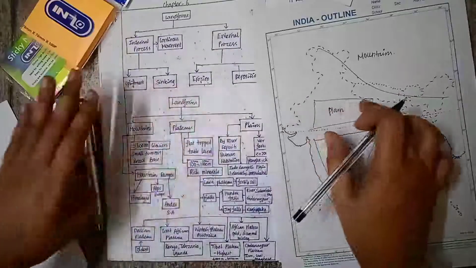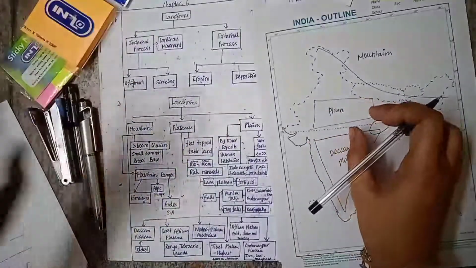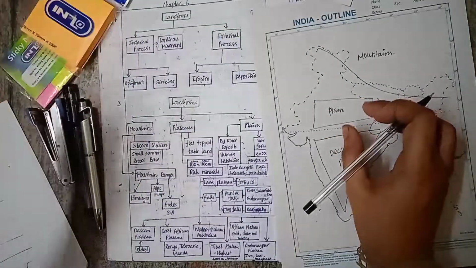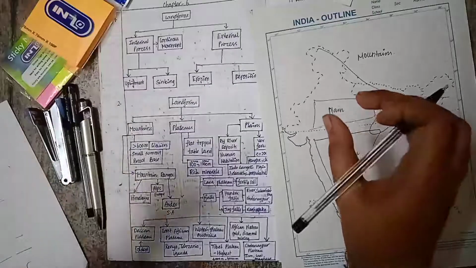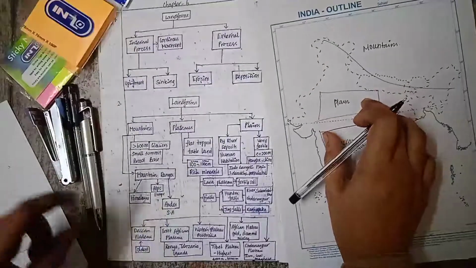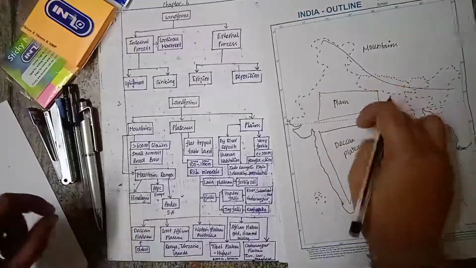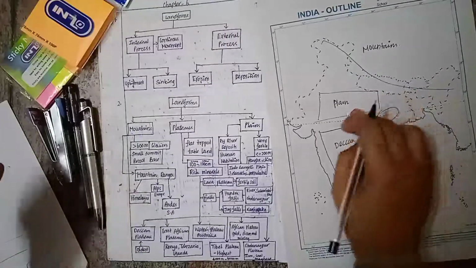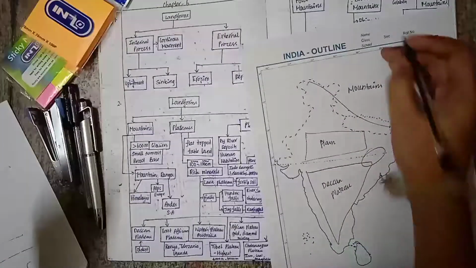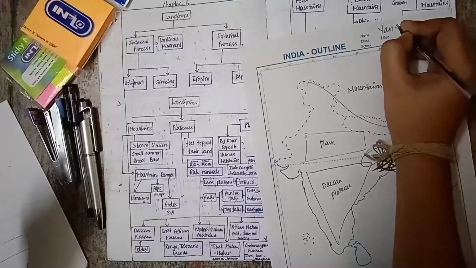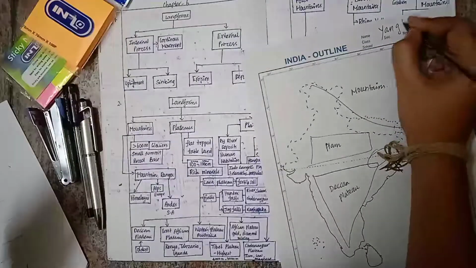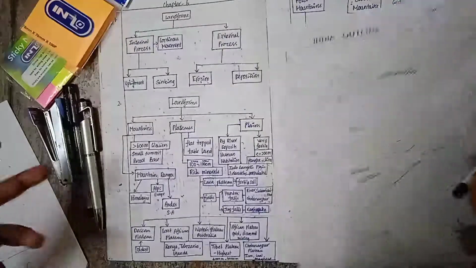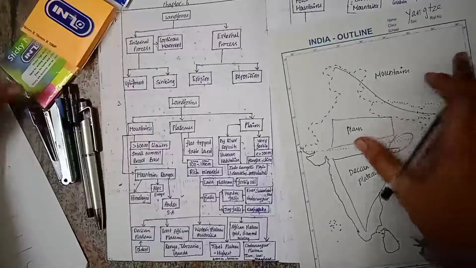So this is flat, fertile, and it will be suitable for agriculture. It will be suitable for transportation. Because of all these advantages, many people will settle in this region. So in India, we have the Indo-Gangetic Plain, which is located in this region. The Indo-Gangetic Plain is densely populated. As well as in China, it has the Yangtze, which is a plain and it is also densely populated.